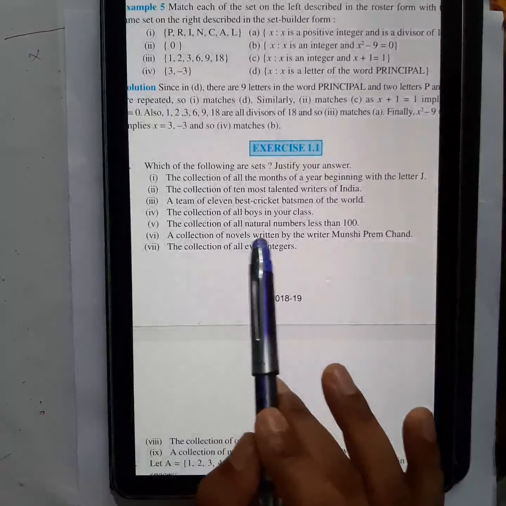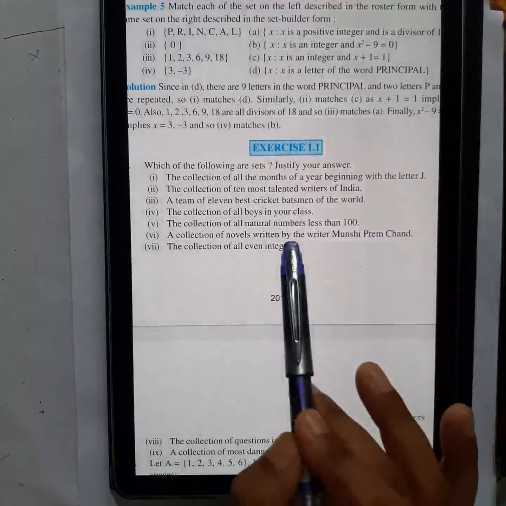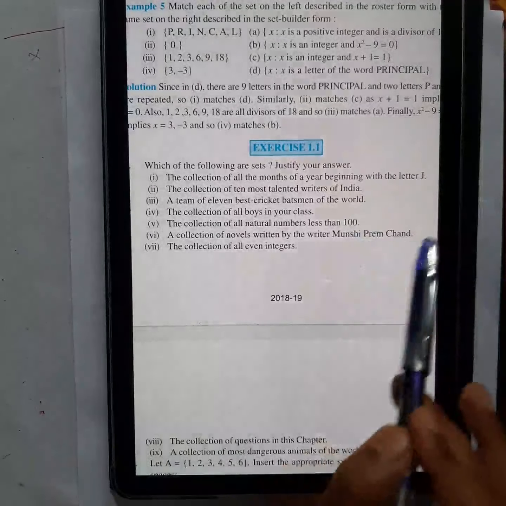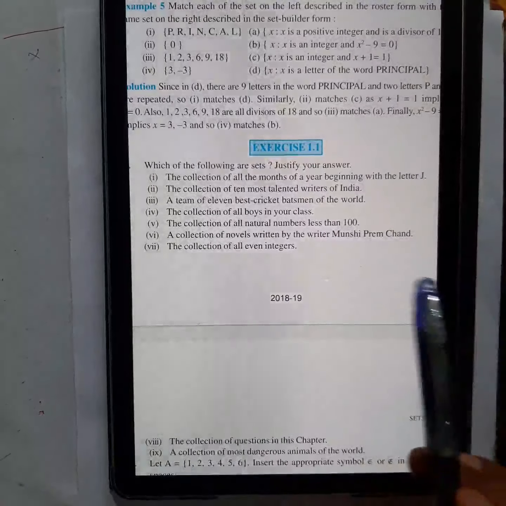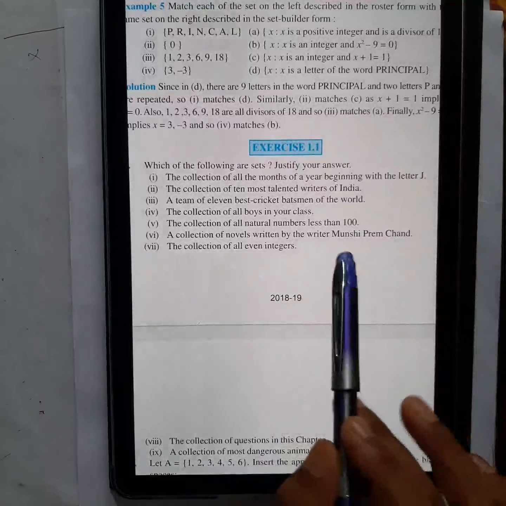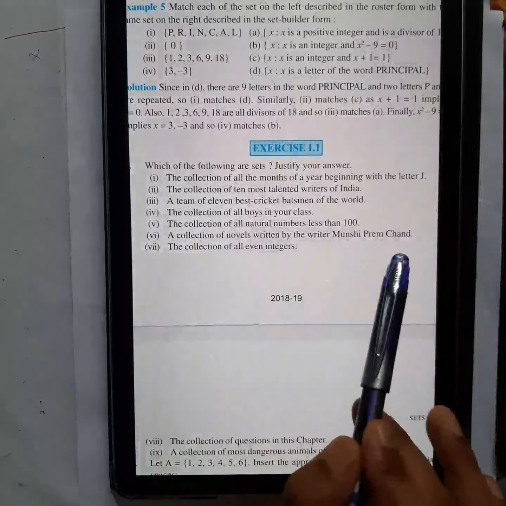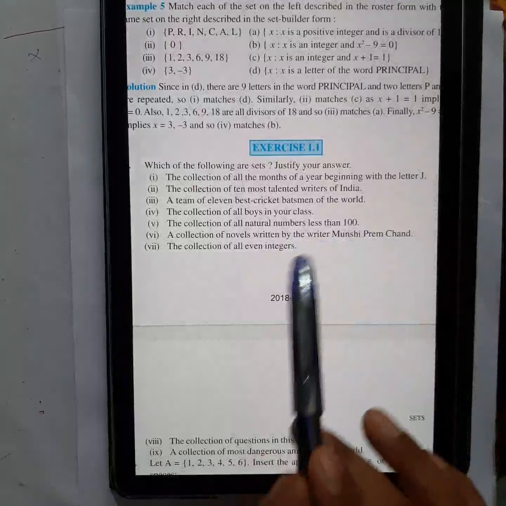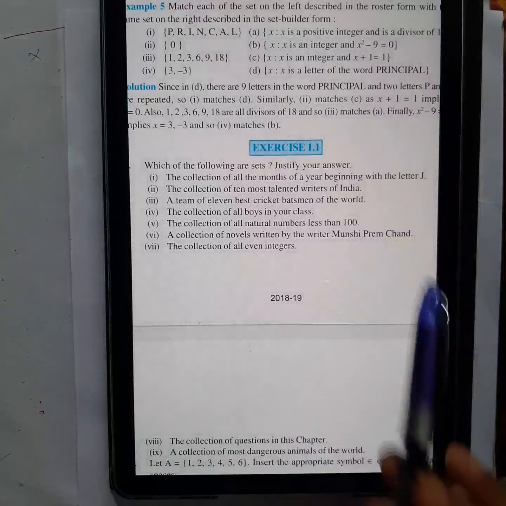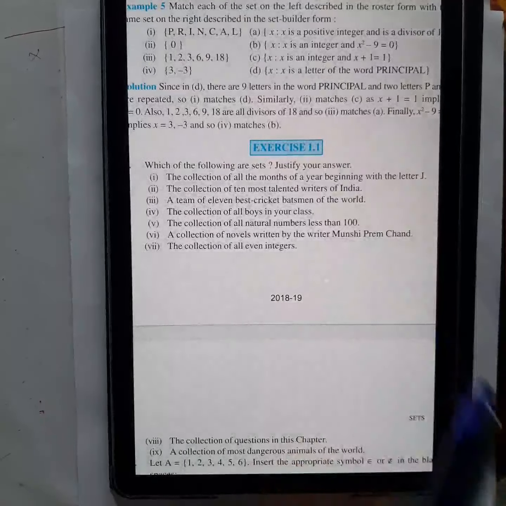So novels you can easily find out for Munshi Prem Chand. Whatever novels he has written, you can easily find out all the list there, right? So this also will be a set. And all the students, if they do the research well, all the students will get a common list. So this will also be a set.